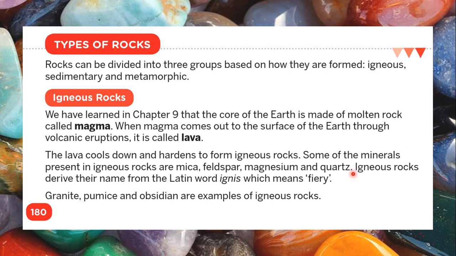Igneous rocks derive the name from the Latin word ignis, which means fiery, fire, ignite. We say, you ignite a fire, you light a fire, ignite. Ignis, igniting, fire, fiery. All these things mean the same thing. So it is hot molten magma which cools down to make the rocks, so we call them igneous rocks. And some examples of igneous rocks are granite, pumice, and obsidian.